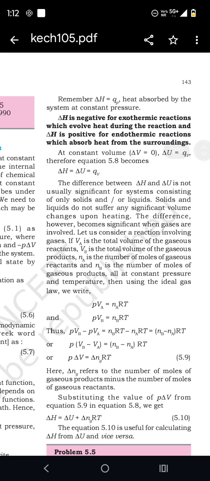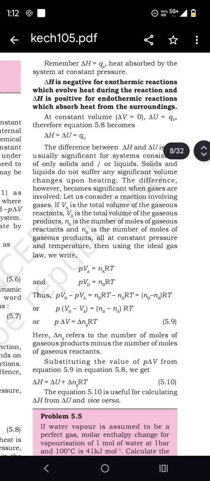Delta H is negative for an exothermic reaction, which evolves heat during the reaction, and delta H is positive for an endothermic reaction, which absorbs heat from its surroundings.